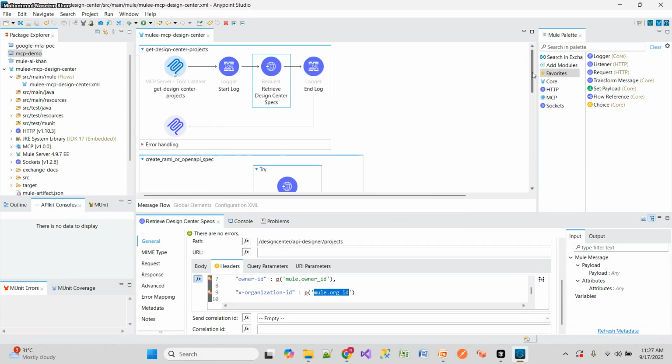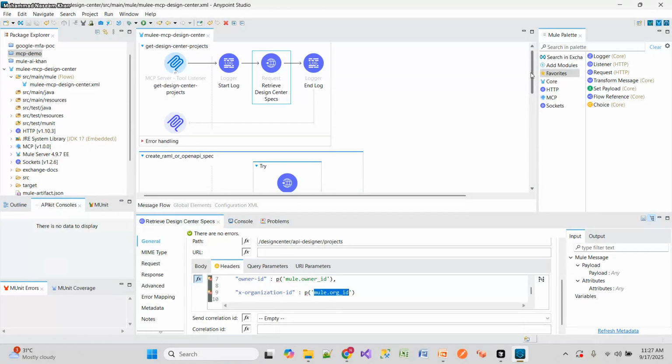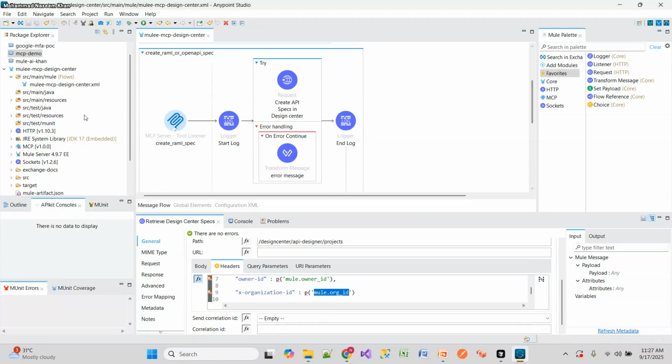And then suppose you input, can you check if Salesforce process API exists? So it will invoke this tool, and then get into your projects, and check whether it exists or not. And if it doesn't exist, it will just provide you the response that it doesn't exist. And if we provide an input like, can you please check if it exists or not, and if it doesn't exist, can you please create API specification for this endpoint. Then it will further invoke this one.